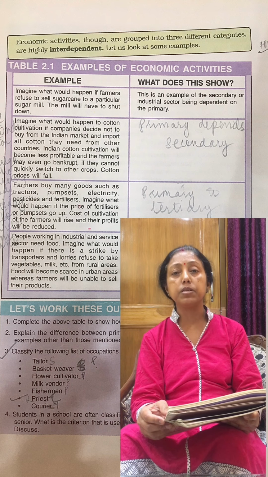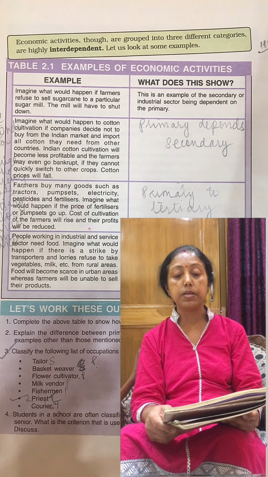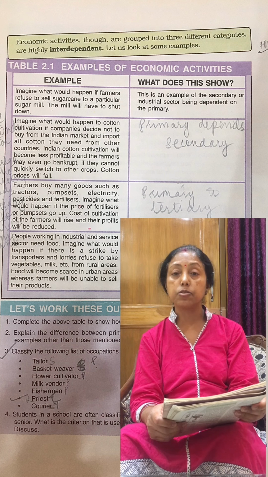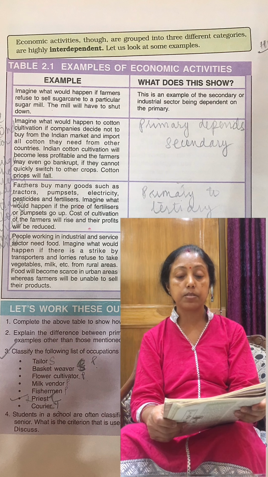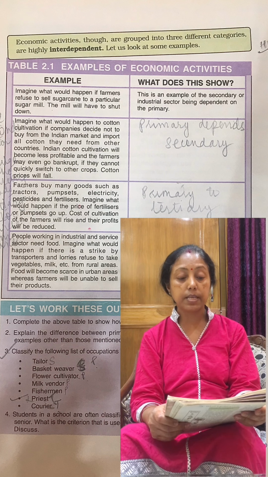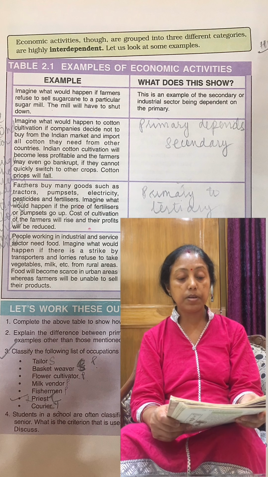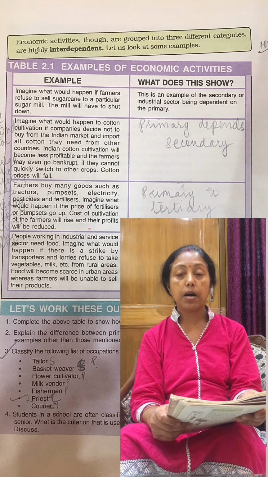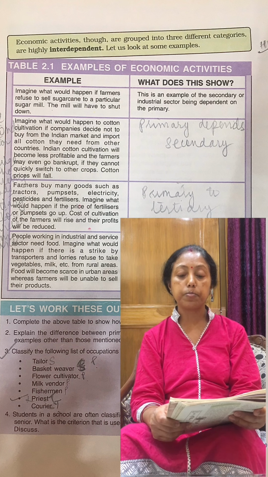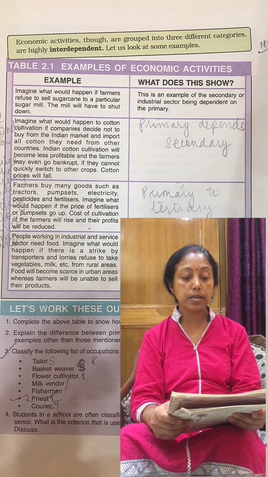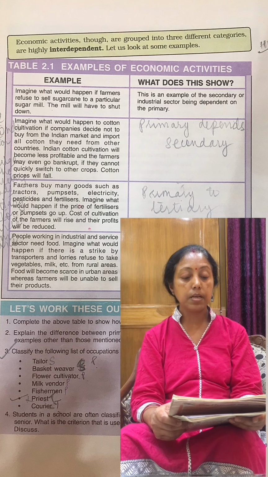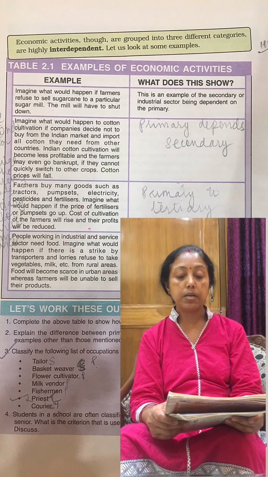Open page number 21. On page number 21, a few examples are given of the economic activities. First is already given, right hand side. First is already given as the example. Second, you have to read out. Imagine what would happen. You will read up till prices will fall. This sector, how does it depend? It depends on primary, depending on secondary. Then third is written here, example, farmers buy many goods, such as, it's written up to will be reduced.